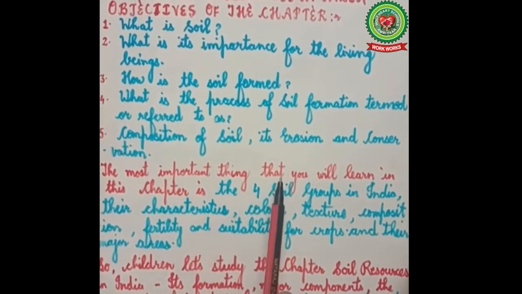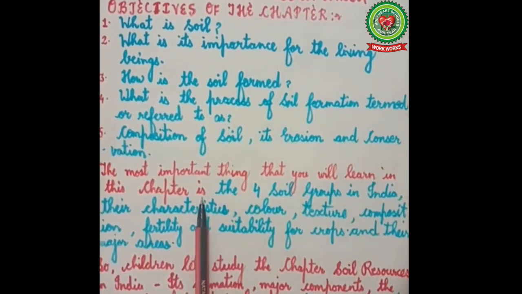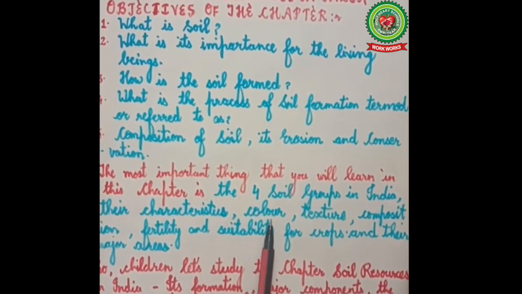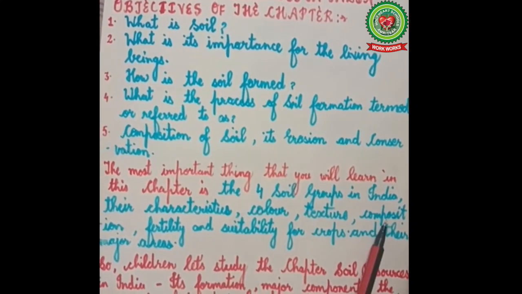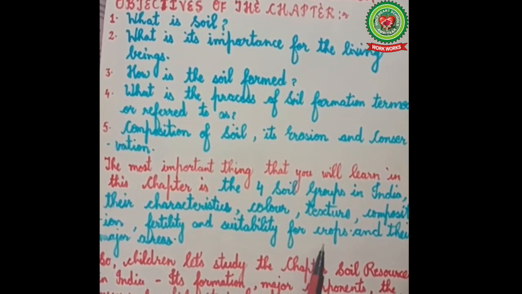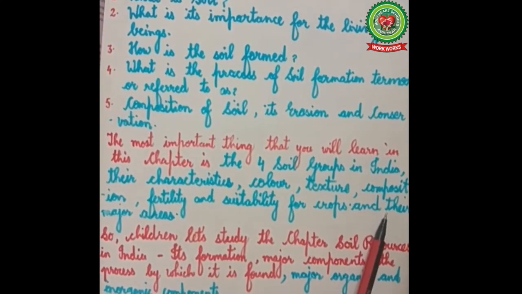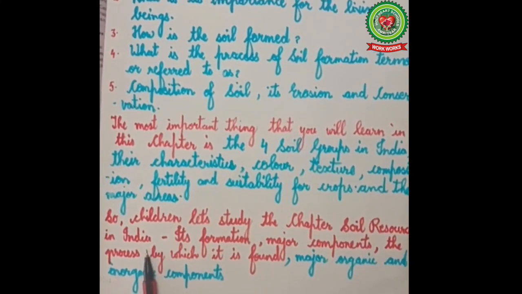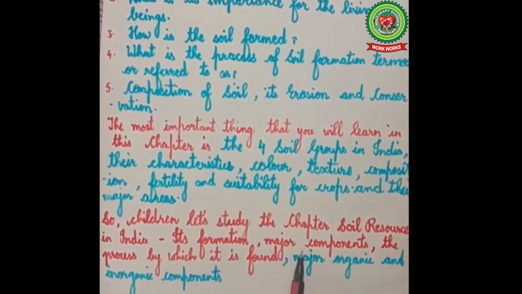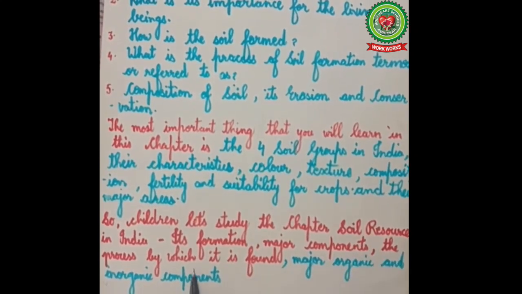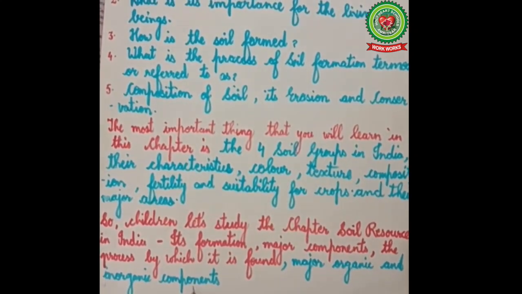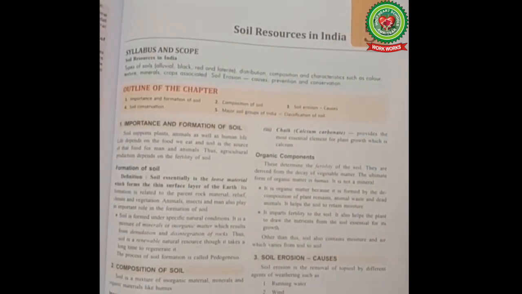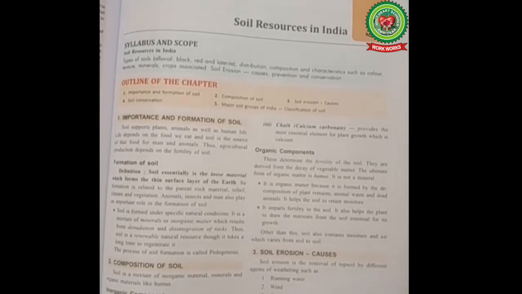The most important thing that you will learn in this chapter is the 4 soil groups in India, their characteristics, color, texture, composition, fertility and suitability for crops and their major areas. So children, let's study the chapter Soil Resources in India, its formation, major components, the process by which it is formed, major organic and inorganic components. Now children, come to your geography textbook, page number 127.